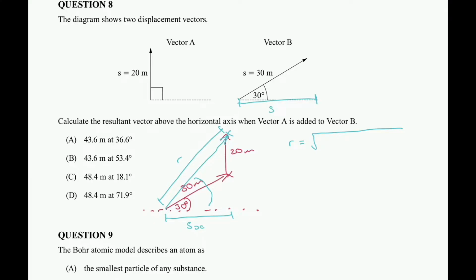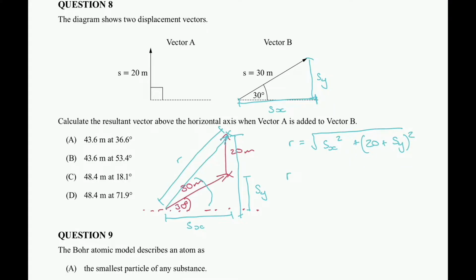So it's going to be Sx squared plus, using trig, 20 plus this value here, Sy, and Sy is found from here. So in brackets, it's going to be the 20 plus Sy squared. So that's going to give me the displacement.